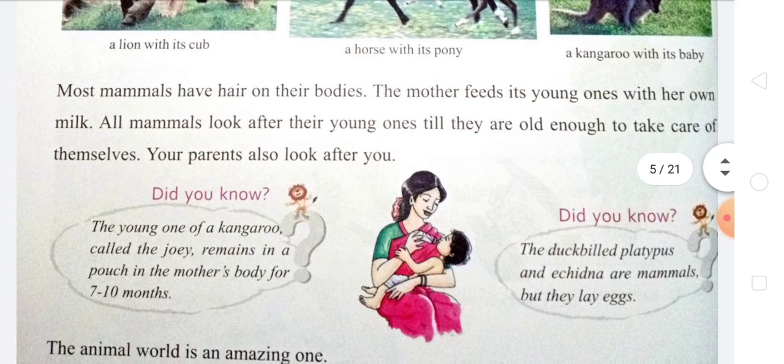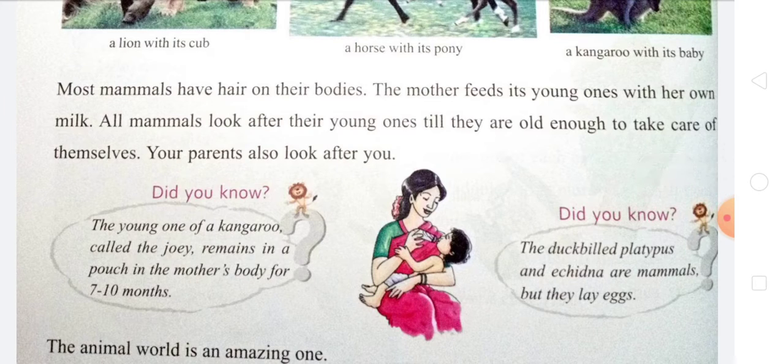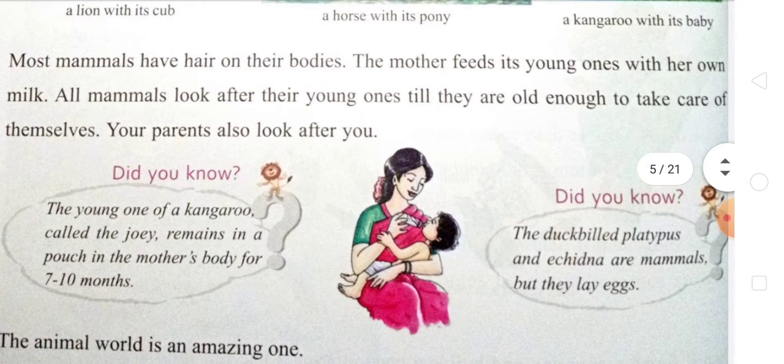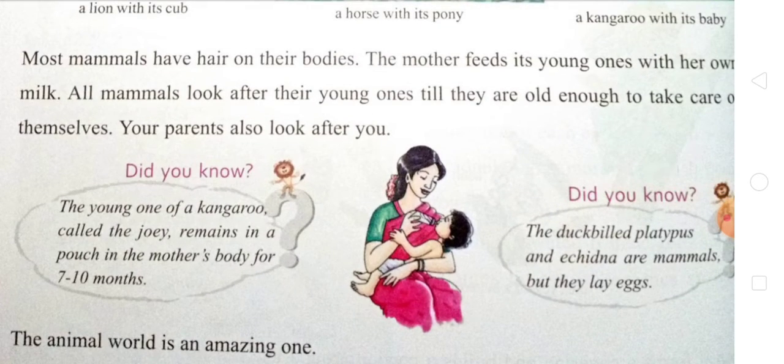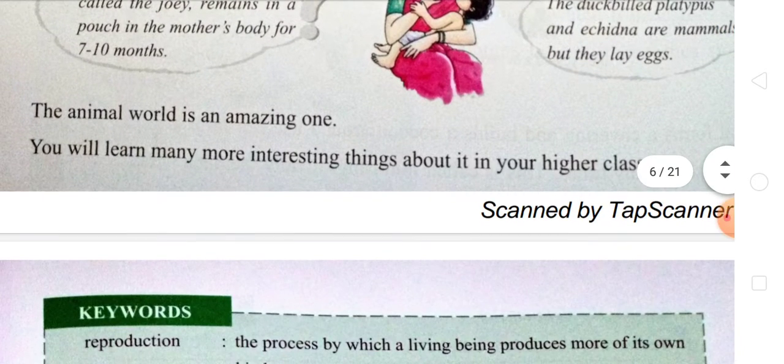The young one of a kangaroo is called a joey, and it remains in the pouch on the mother's body for 7 to 10 months. The duck-billed platypus and echidna are mammals, but they lay eggs.